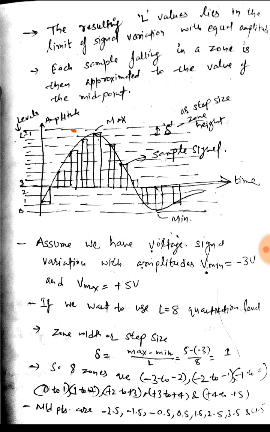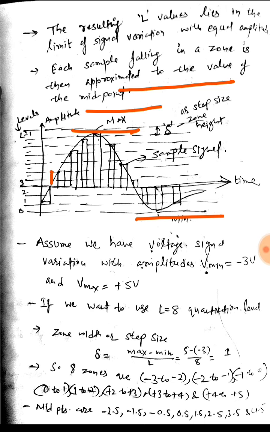So these L levels would lie between the maximum and minimum value of the signal, with equal amplitude. All these L values will have equal amplitude or step size. Each sample falling in a zone is then approximated to the value of the midpoint.